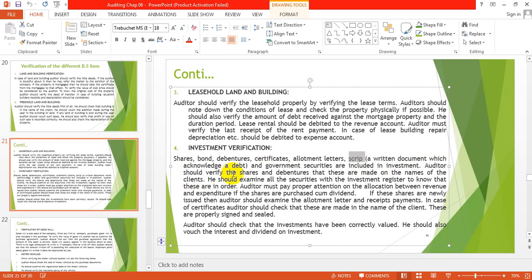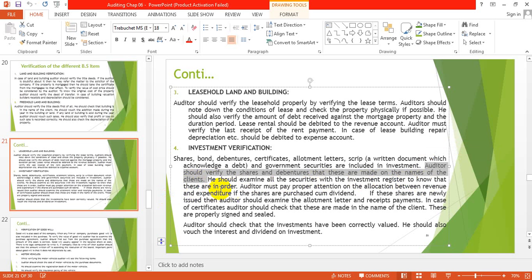Auditor should verify that the shares and debentures are made in the name of the client. They will check whether these shares and debentures are bought in the name of the company or not. He should examine all the securities with the investment register to know that these are in order.